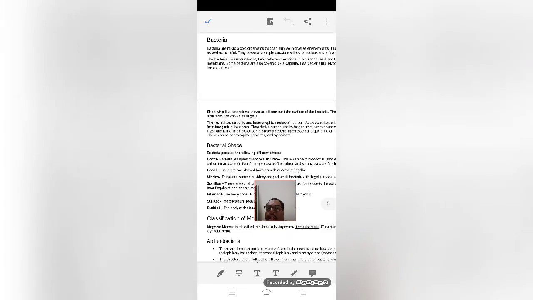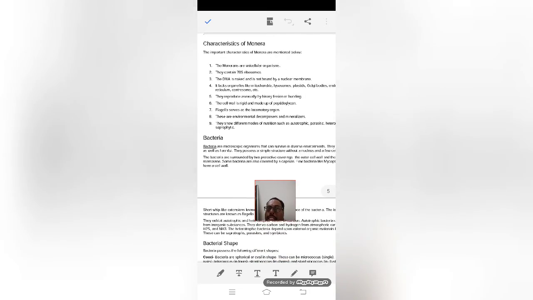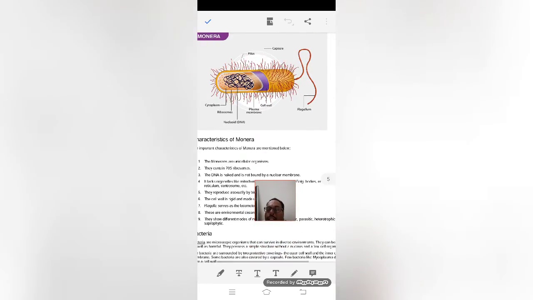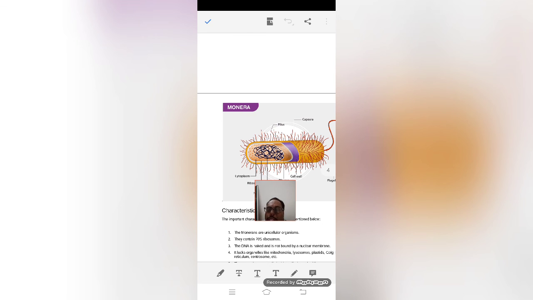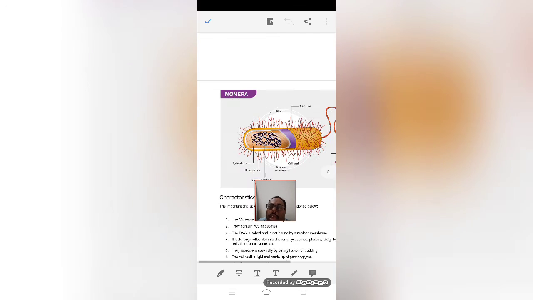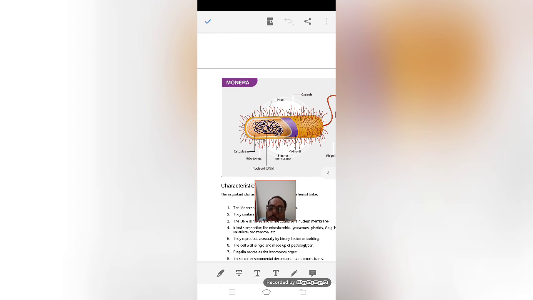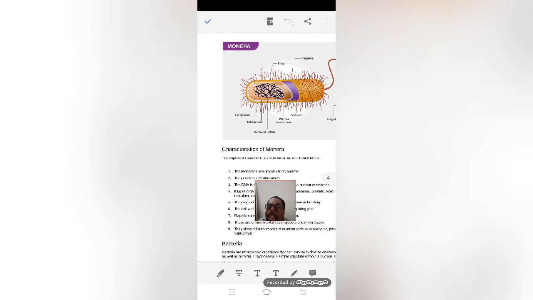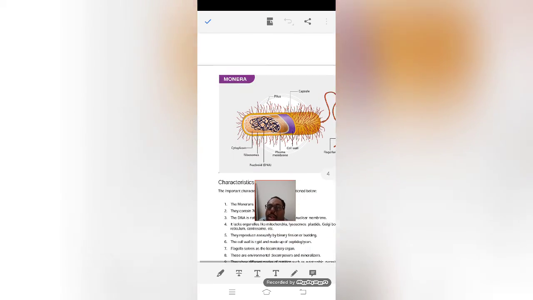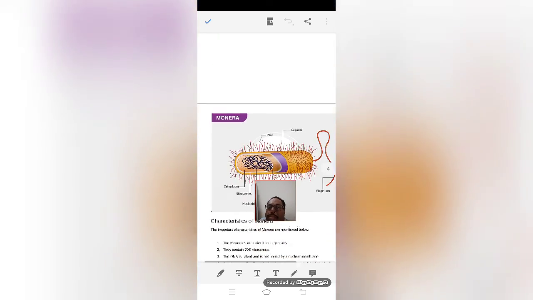That means it is classified on the basis of nutrition, structure, reproduction, and we can see sexual reproduction in bacteria also. Most of the time we say that bacteria reproduce only asexually, but no, bacteria can reproduce by sexual reproduction, which is called conjugation. It is also present inside these monerans. So these are the main characteristics of Monera.